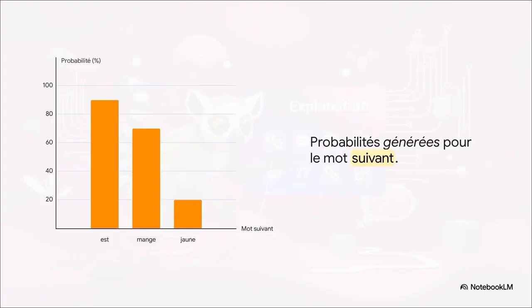To make this clearer, take a look at these numbers. If you type the beginning of the sentence, the chick, the model will calculate probability percentages for the next word. It will think, okay, there's a 90% chance that it's is, 70% that it's eats, and let's say 20% that it's the adjective yellow. There you have it. It's thanks to this simple little probabilistic exercise that AI manages to generate entire paragraphs that are perfectly coherent syntactically.